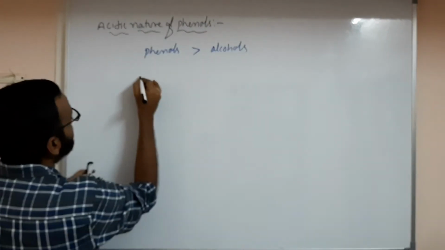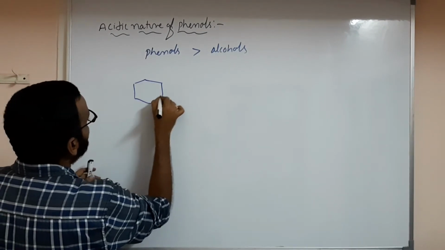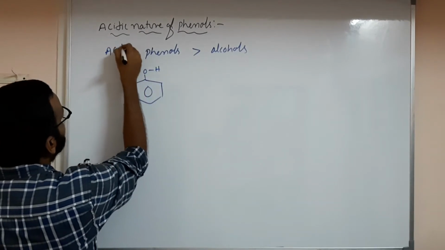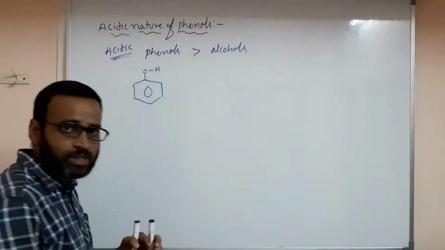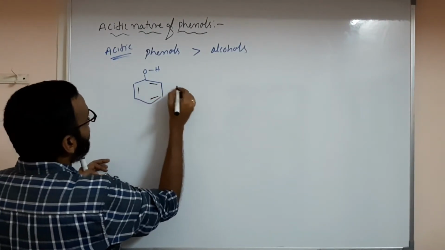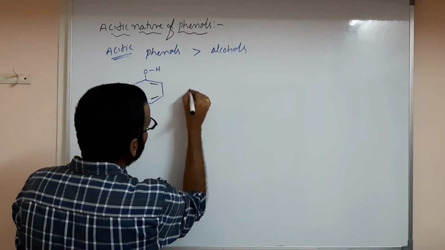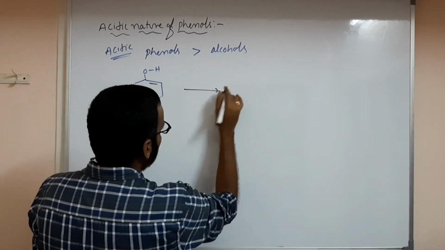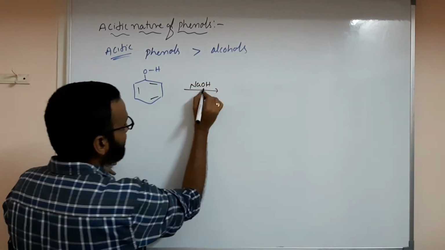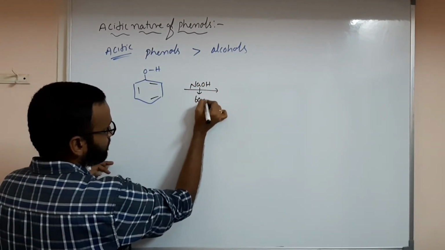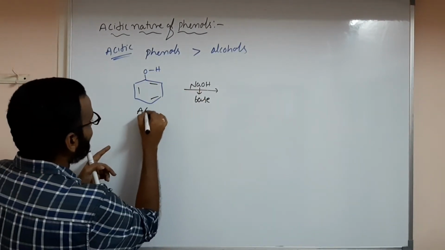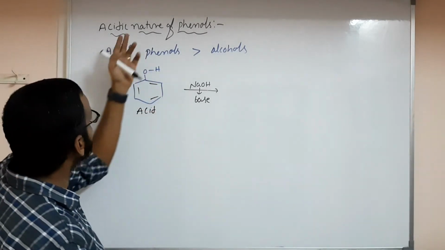This is the most important thing. Suppose you have C6H5OH like this. What I have written: acidic nature. Why are phenols more acidic? I will show you here. See, this is benzene, and when it is reacting with any base, like sodium hydroxide, the base abstracts the proton. This is the base. The base abstracts the proton, and this acts as the acid, because we are learning acidic nature.